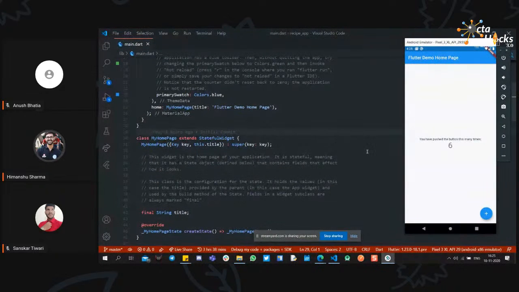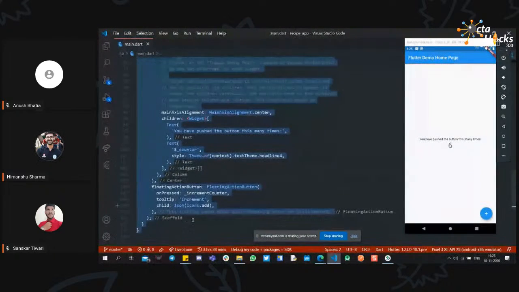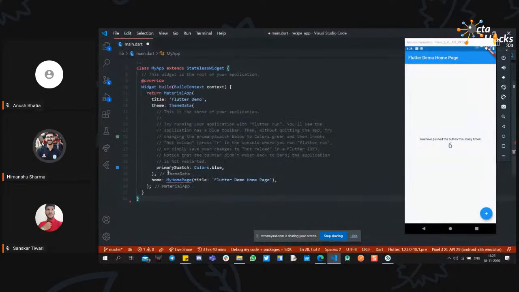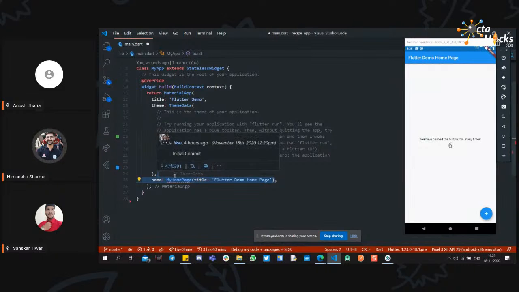So first of all, today we will create the recipe app. I will cover the UI part, and Sanskar will cover the backend part, like getting the API and then showing the data. So first of all, let's remove the whole MyHomePage class. If we remove this, we are now facing the issue that MyHomePage is not present here.